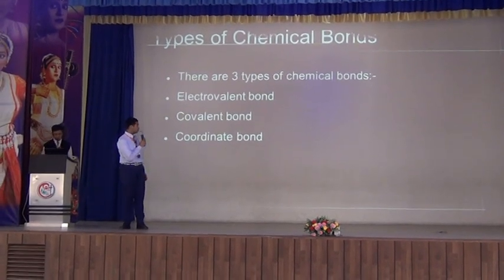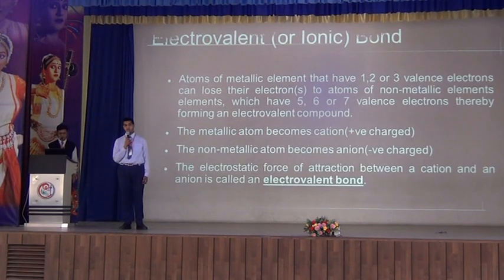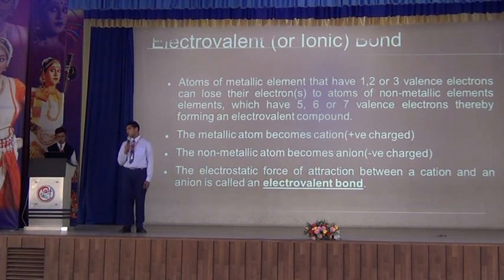And so we have 3 types of bond. Electrocovalent bond is formed by losing and gaining, and coordinate and covalent bond are formed by only sharing.